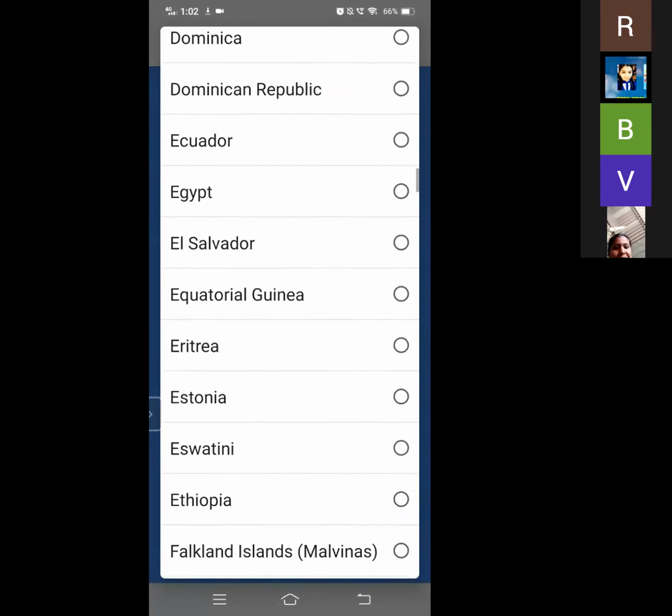Here it will ask our date of birth. So we have to write our date of birth here. Then it will ask what's your gender. If you are a girl, write female. If you are a boy, write male.